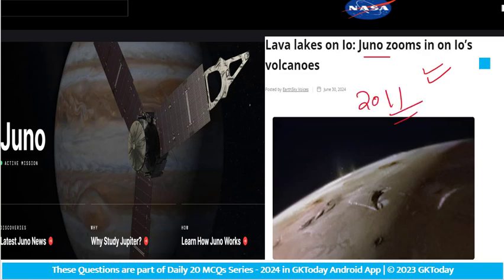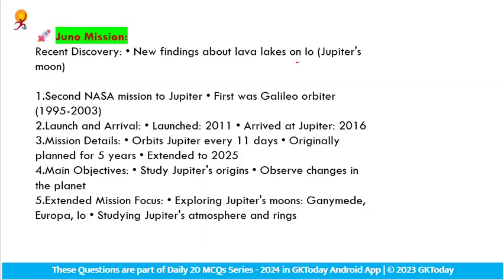Fine. And Juno is designed to study Jupiter's origin and changes. Also, Io is Jupiter's third largest moon and the most volcanically active in our solar system. So the key points of the Juno mission: the first one is the recent discovery of lava lakes on Io, that is one of Jupiter's moons.